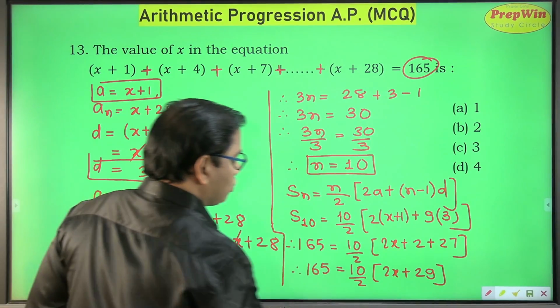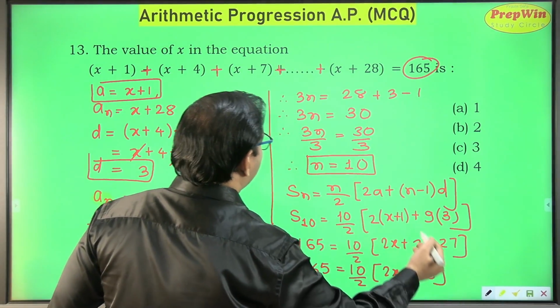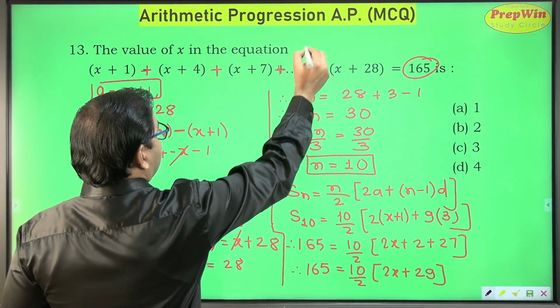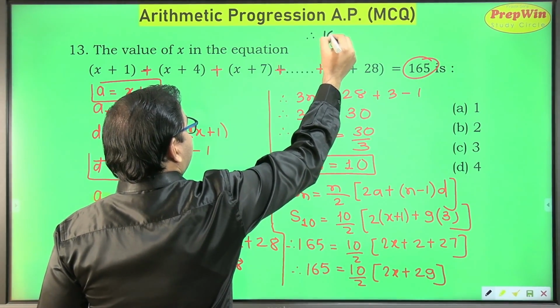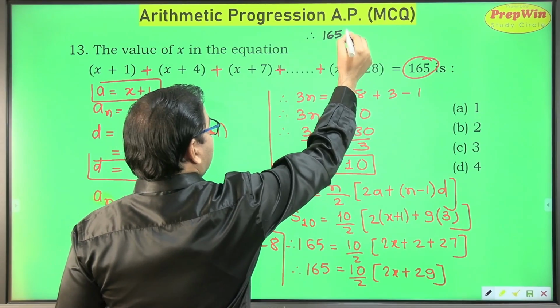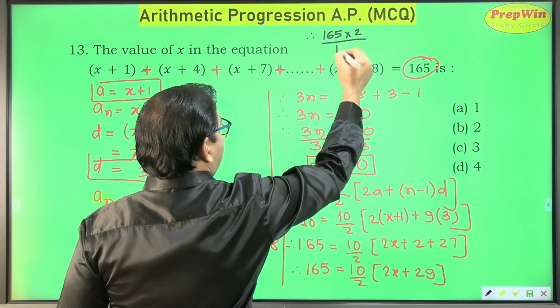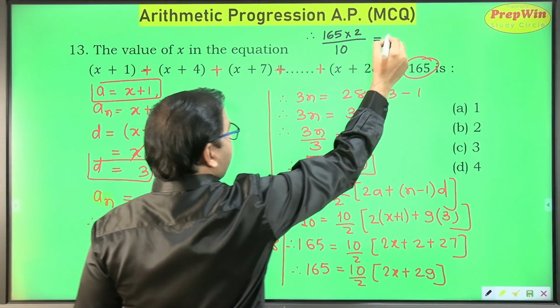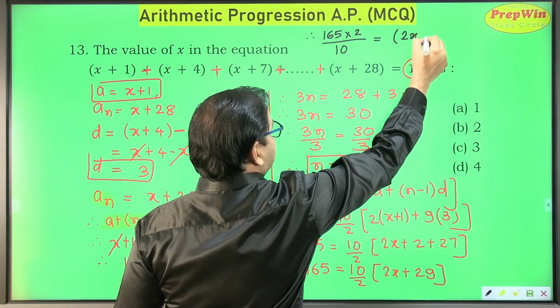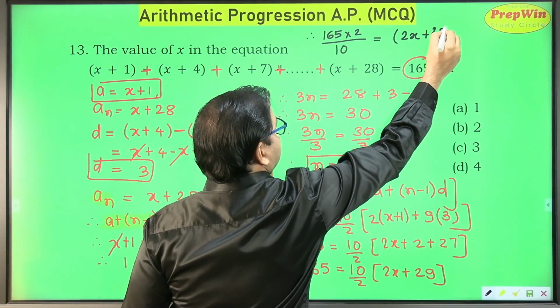Now there is no place to solve, but I'll make some place and try to solve. On cross multiplication, I'll get 165 into 2 upon 10 is equal to, the bracket I'm keeping as it is, 2x plus 29.